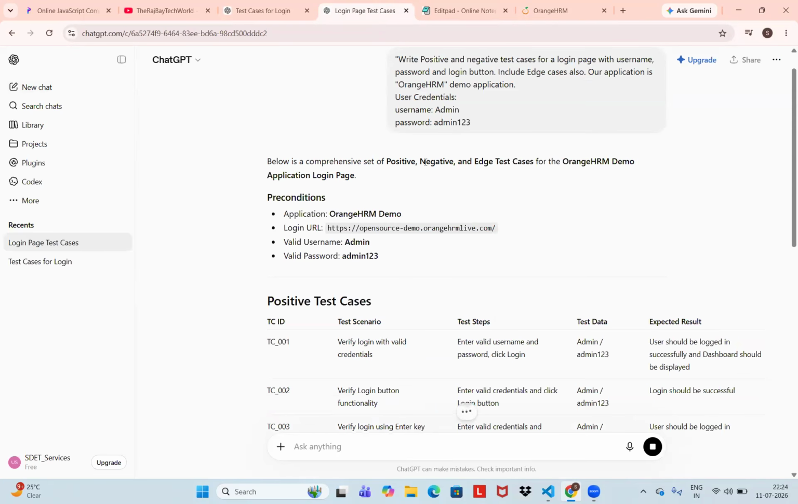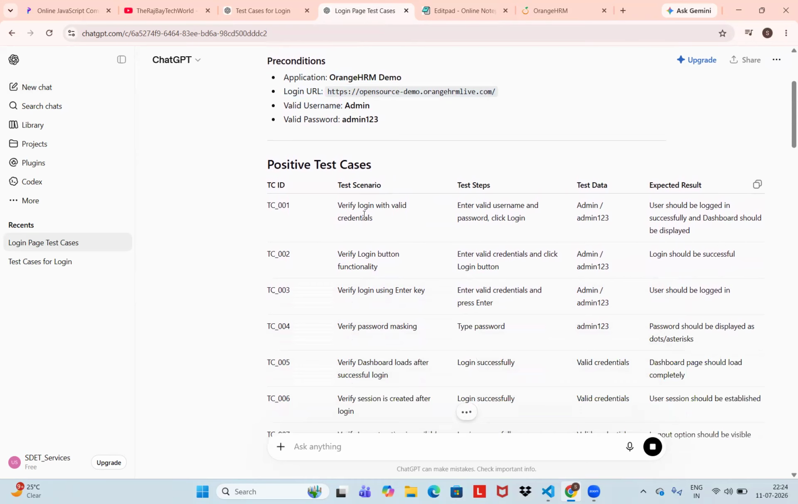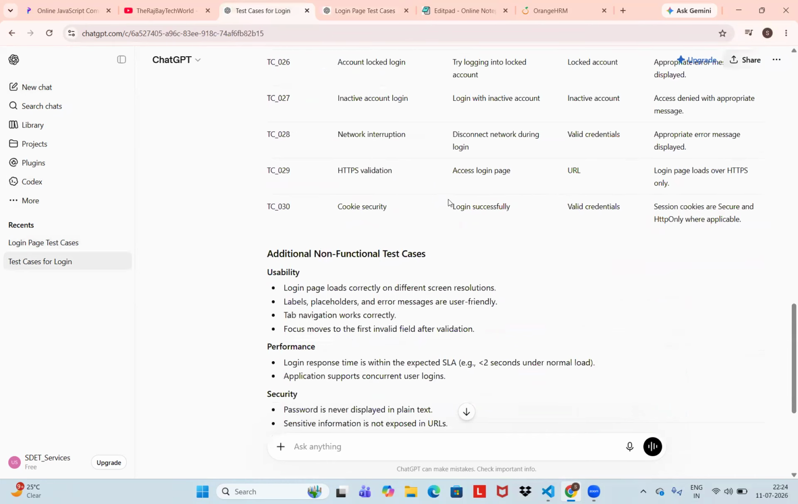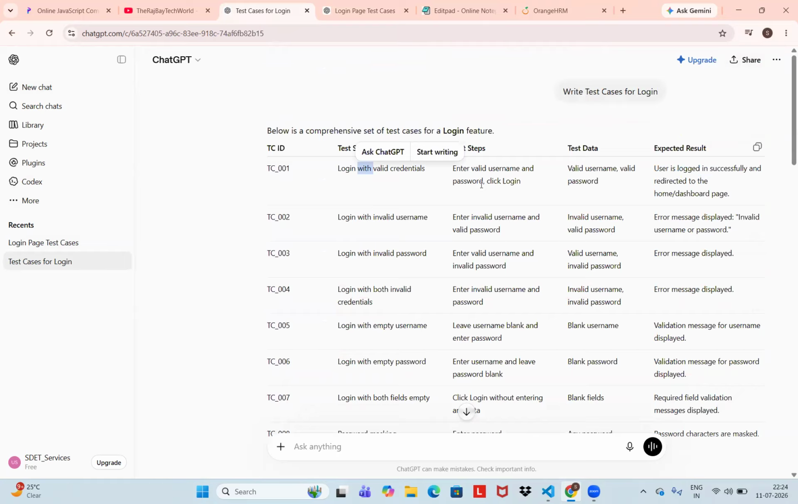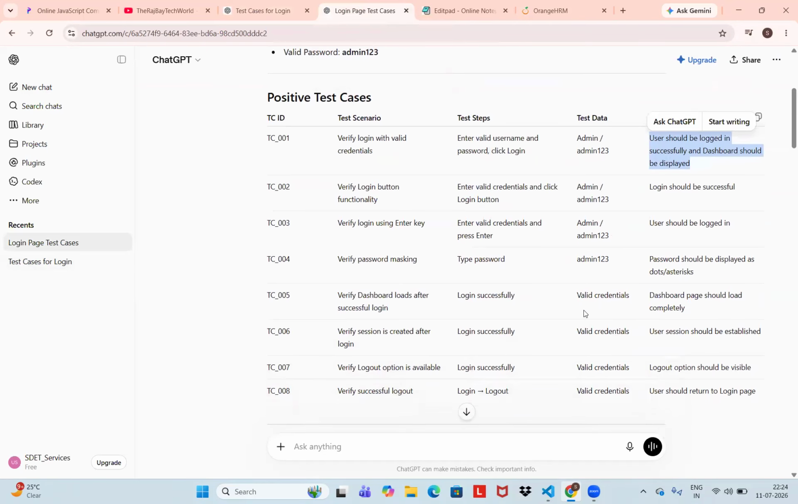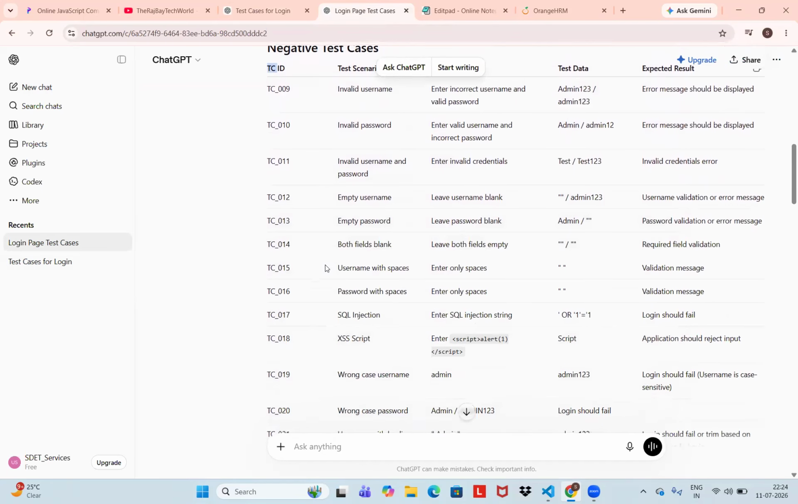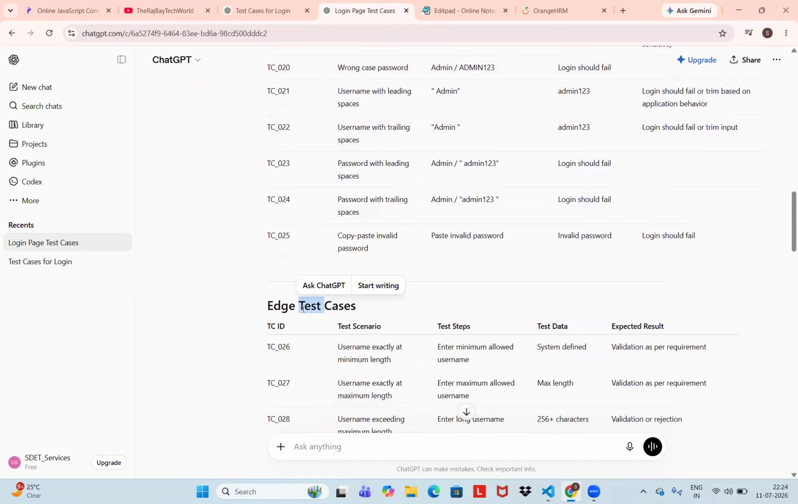Below is the comprehensive set of positive test cases, negative test cases, and edge test cases for the Orange HRM demo application. See preconditions: Orange HRM demo application, login URL, admin user, admin password. Can you see? Verify login with valid credentials, enter valid username and valid password, admin123. User should be able to log into the dashboard page. When you compare with the previous one, the test data is real. And see here it is categorized. Now it gives negative scenarios and edge cases also.